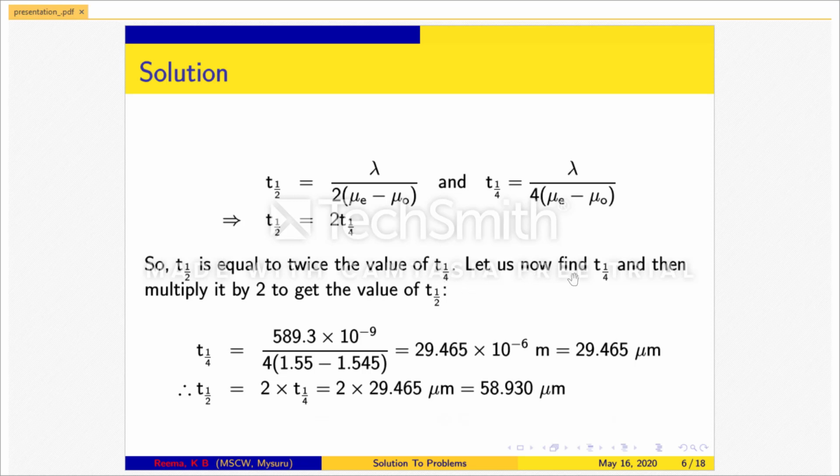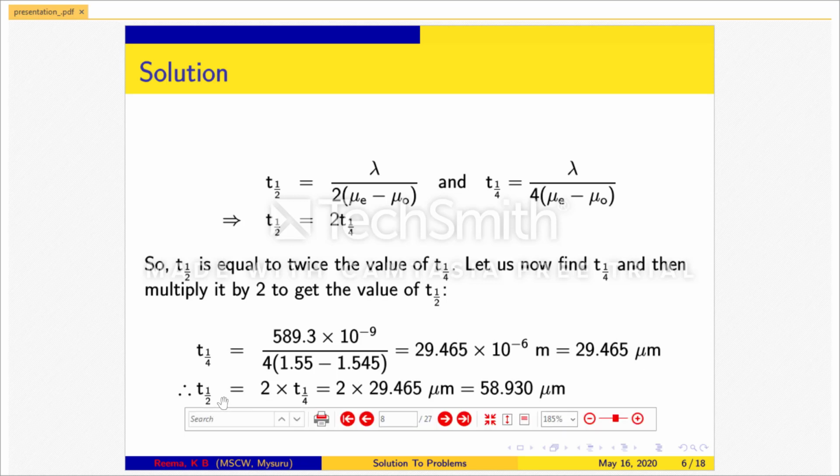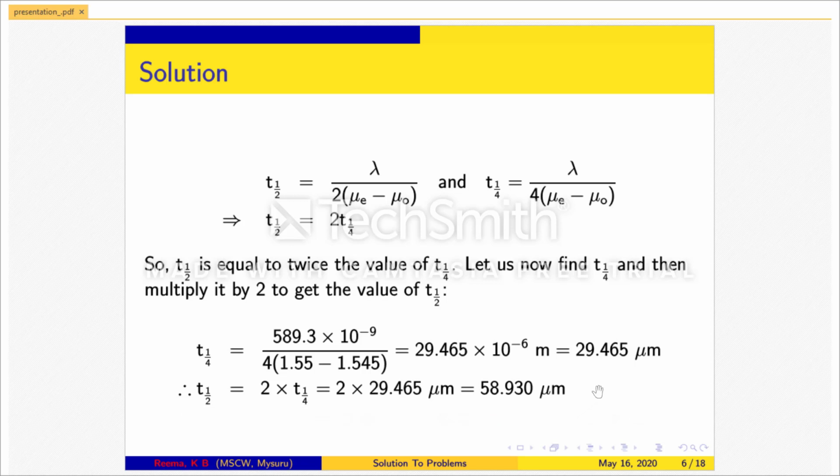Let us now find the thickness of quarter wave plate and then multiply it by 2 to get the value of the thickness of half wave plate. Thickness of quarter wave plate is equal to 29.465 micrometer. Now multiplying the thickness of quarter wave plate by 2, we get the thickness of half wave plate, which is equal to 58.930 micrometer.